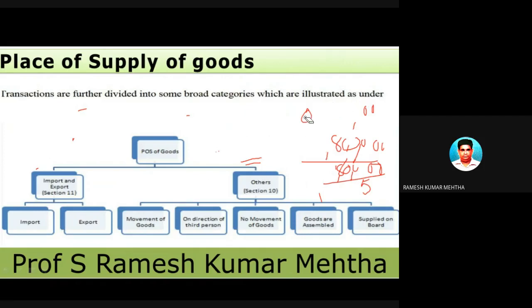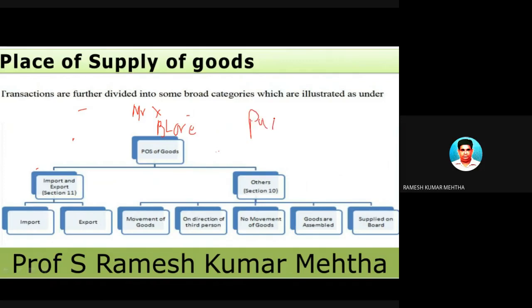In the previous class also I spoke about that particular transaction, but still I will give an example. Mr. X has come all the way from, for example, Bangalore, and he has come to Pune. In Pune, he goes and purchases one computer or laptop from a retail outlet. Now it's a confusing state of affairs because this guy has come all the way from Bangalore, which is in Karnataka, and has purchased some goods in Pune, which is in Maharashtra.